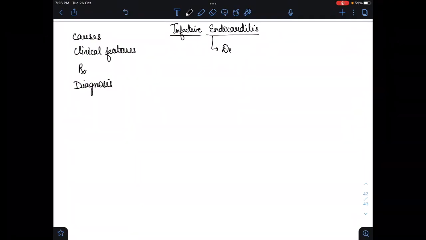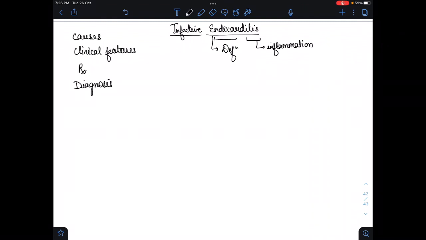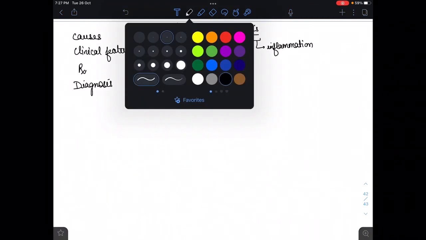So, the definition of endocarditis. First we have to learn what it means. The suffix "itis" means inflammation. The endocardium is the layer of the heart, so here the inflammation of the endocardium is going on, and it is due to infective, meaning infection. Infective endocarditis has the highest mortality rate.